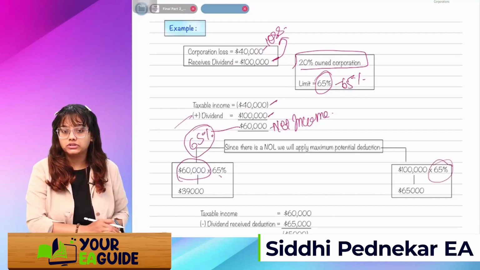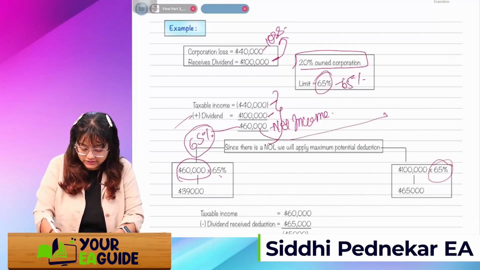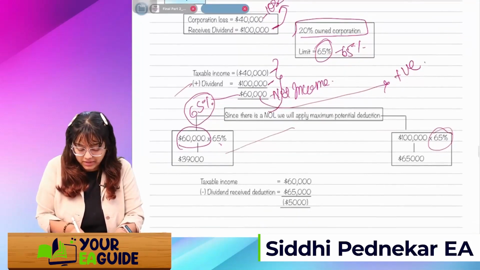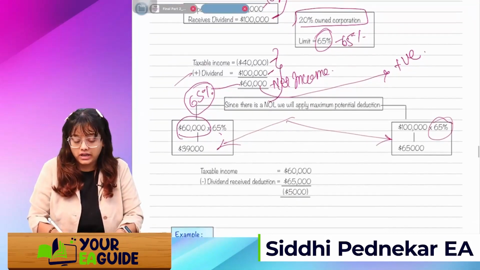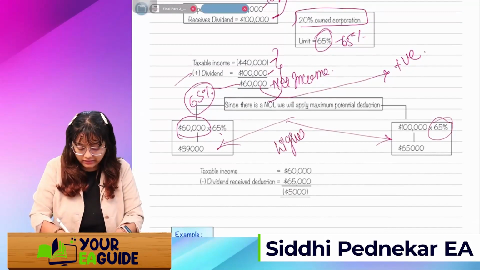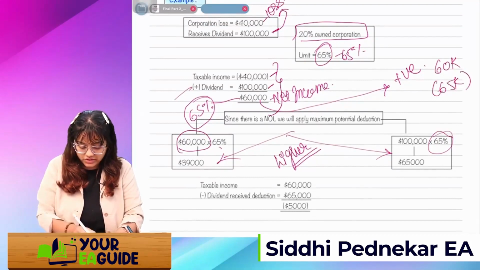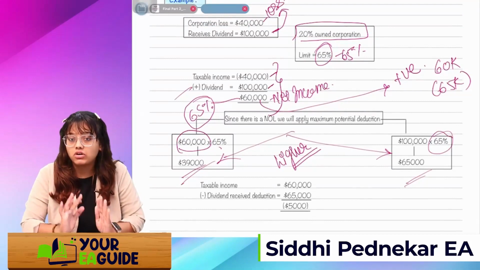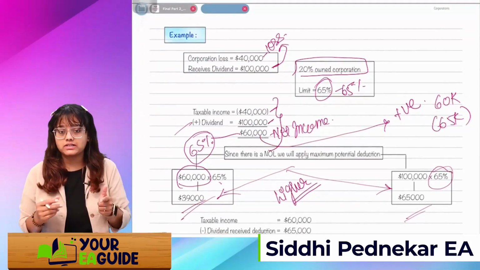After setting off, if this figure is positive, then when you apply these two formulas, you have to take whichever is higher and reduce it from this 60K. Here, of 39 or 65, whichever is higher is 65. Got it? Simple. It is very easy once you understand the concept.